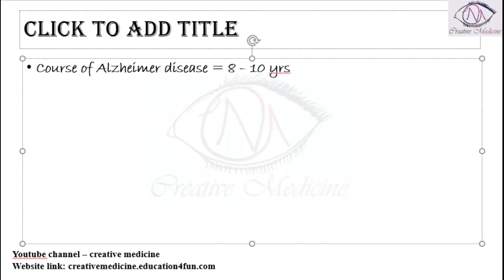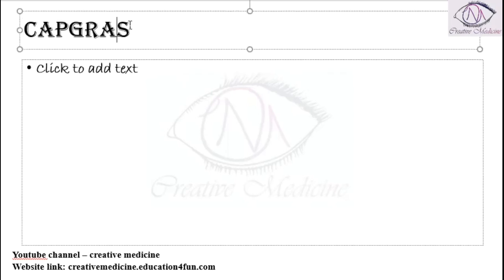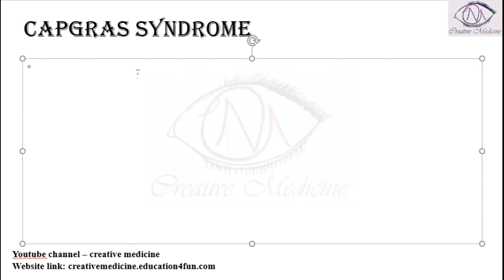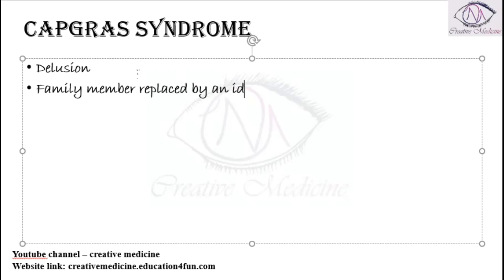Then, what is Capgras syndrome? Capgras syndrome is clearly learnt in psychiatry, but actually it is a delusion where the patient believes that a family member, like his wife or someone, has been replaced by an identical looking stranger.